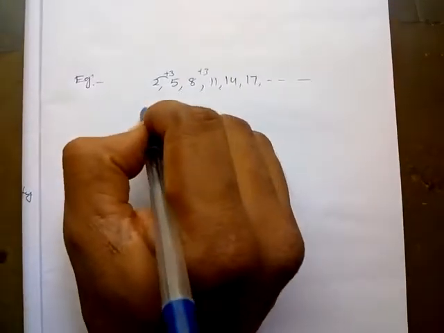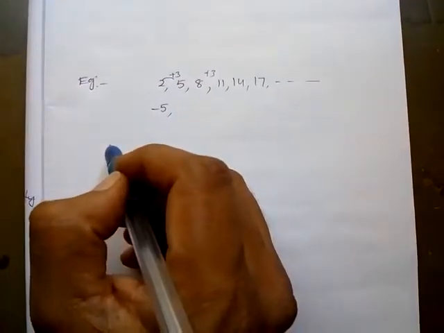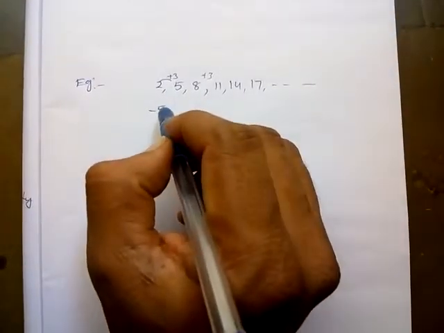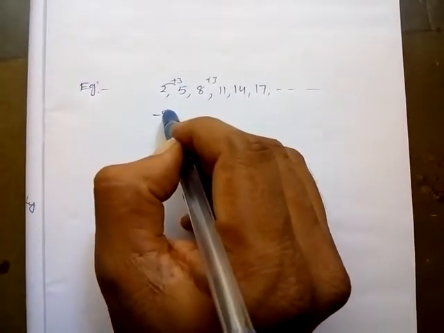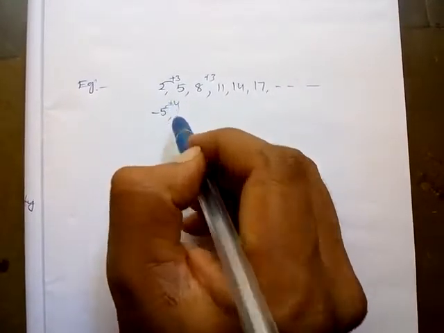So I taken minus 5. That is first term. So by adding a fixed quantity, I taken fixed quantity is 4.